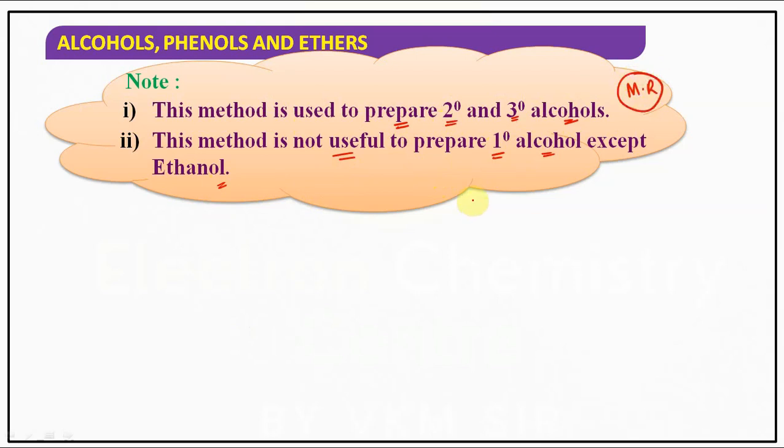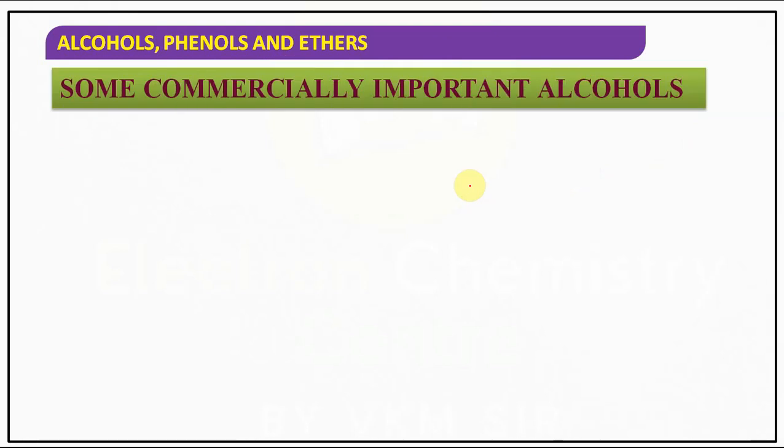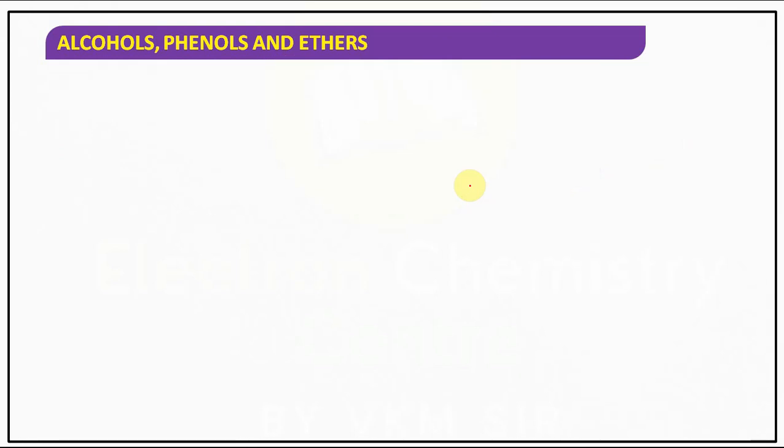Markovnikov's rule. Because of it, it always gives secondary, and tertiary alcohols also will be formed, but not primary alcohols. Understood? So it is a brief idea of direct hydration of alkenes. Hope it is clear for you, right?